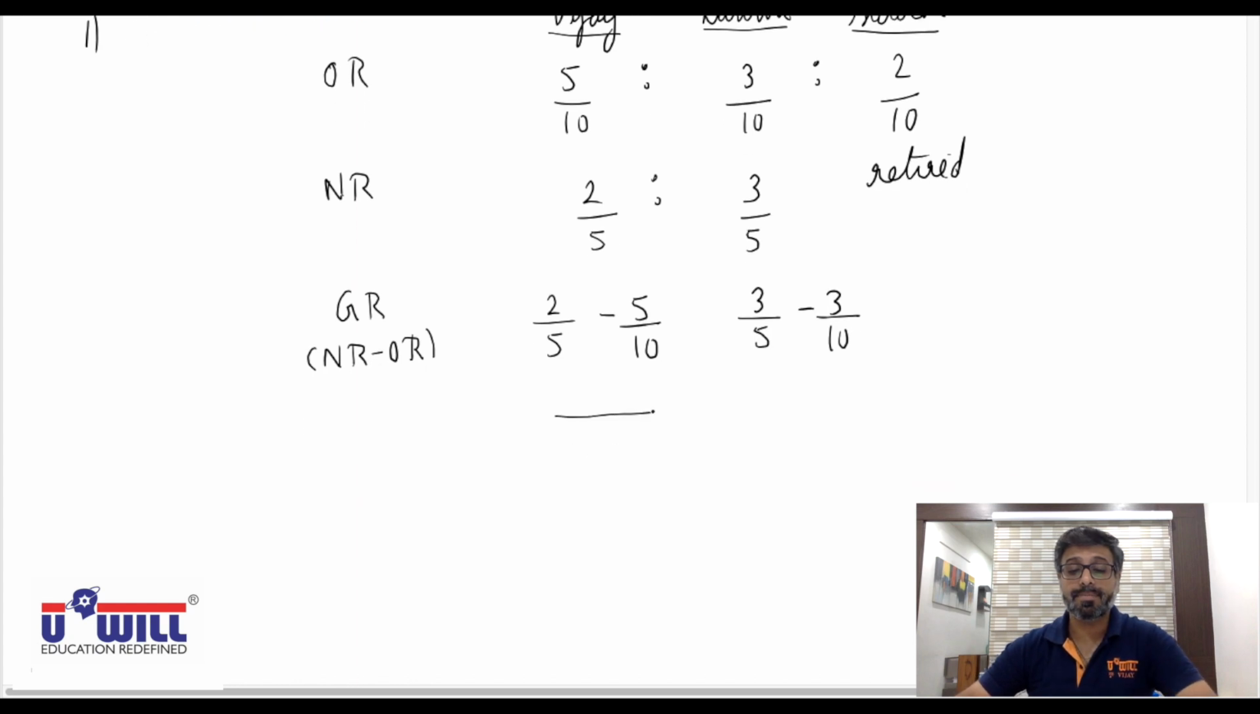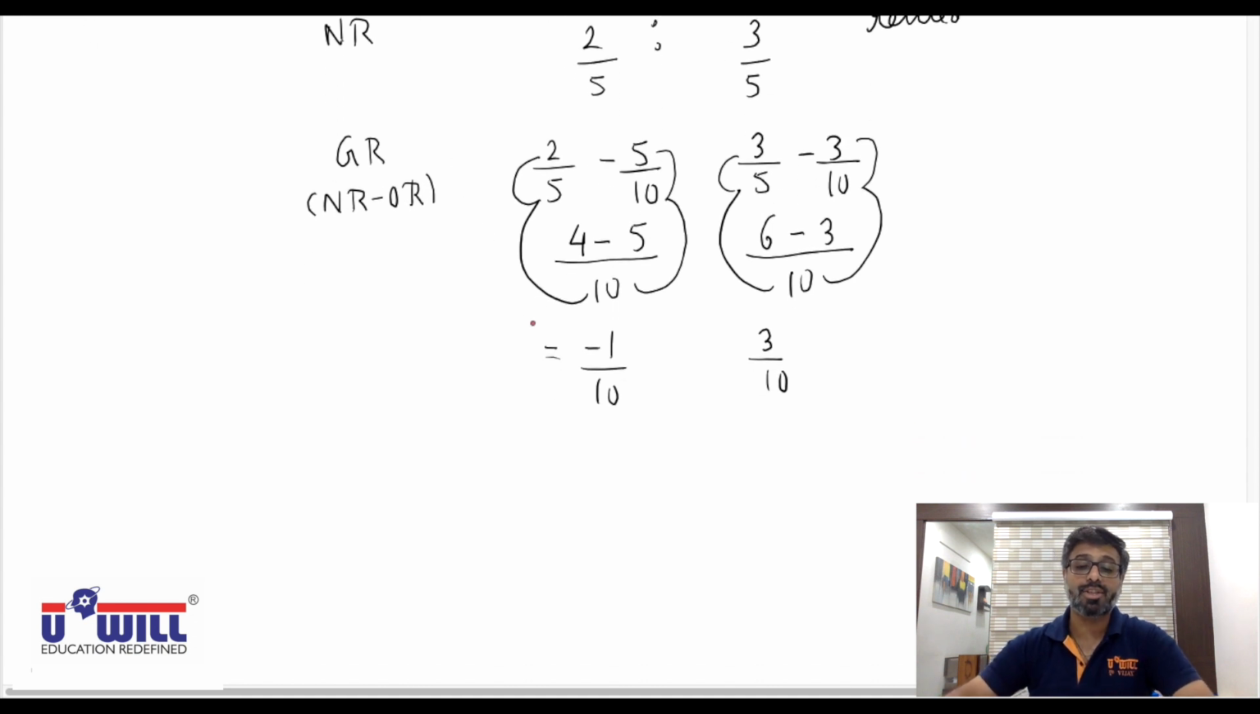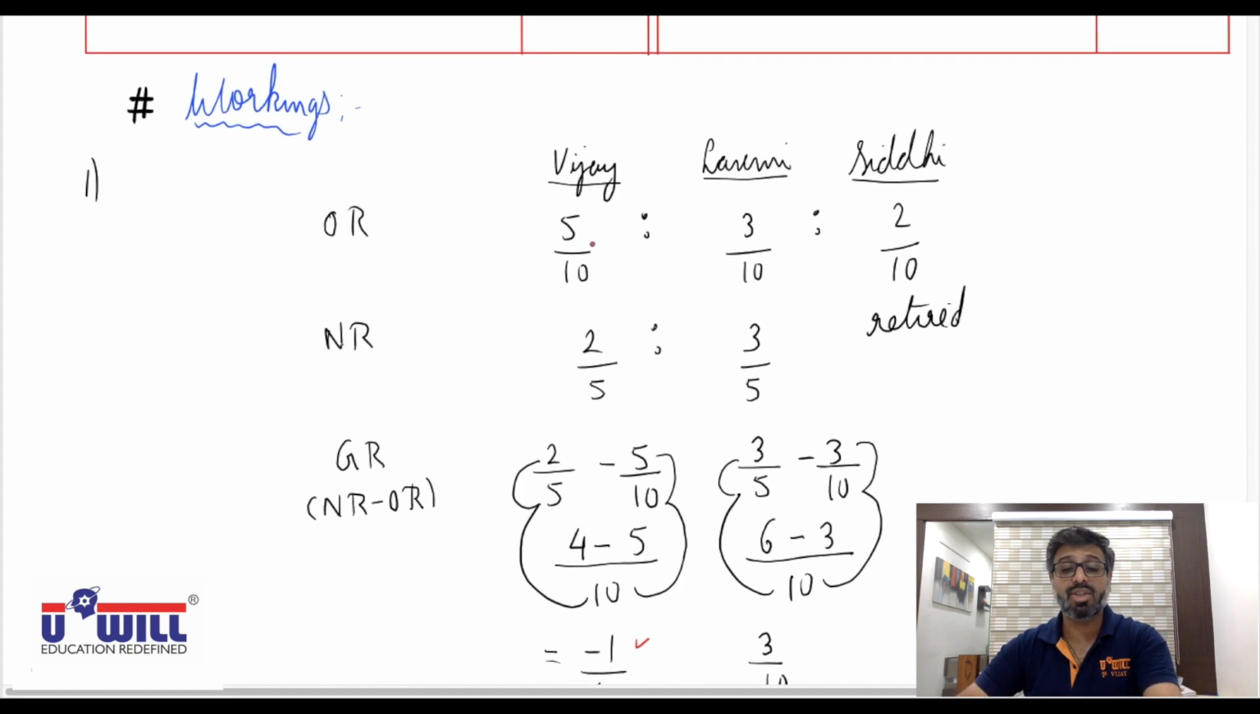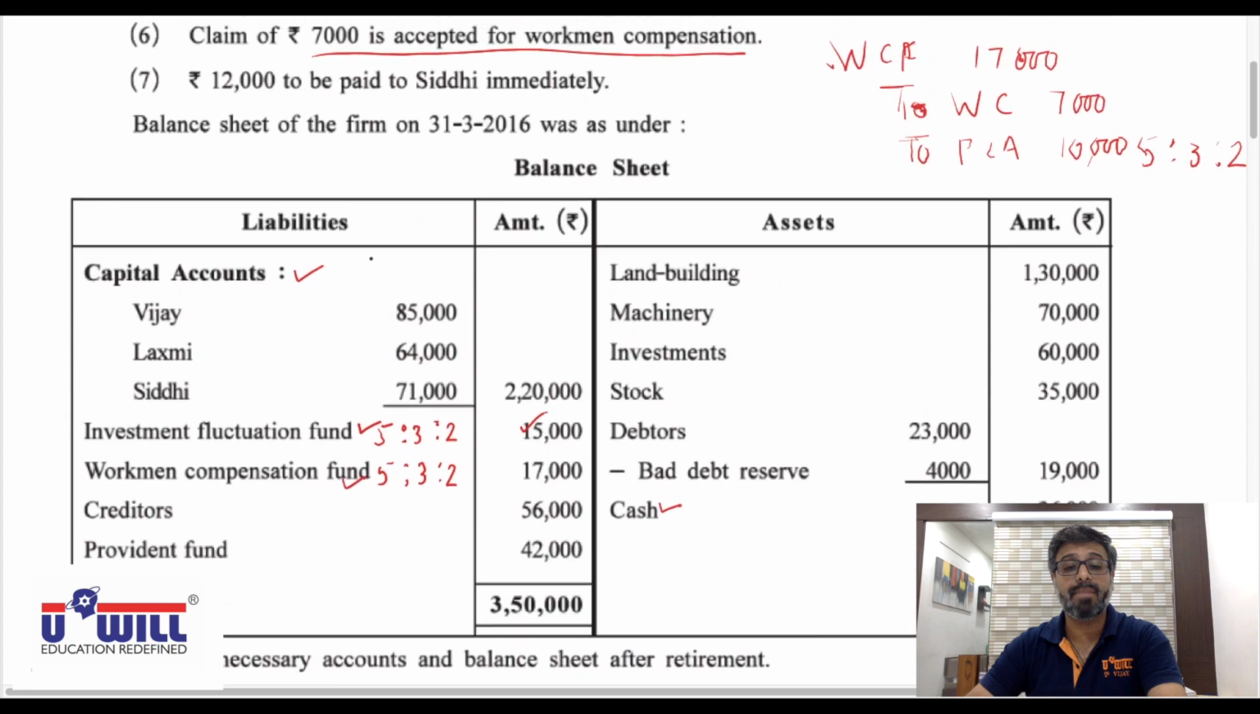So LCM is 10. 10 divided by 5, 2, 2 into 2, 4, minus 10 divided by 10, 1, 1 into 5, 5. Here 10 divided by 5, 2, 2 into 3, 6, minus 10 divided by 10, 1 into 3, 3. So 4 minus 5 is minus 1 by 10, 6 minus 3 is 3 by 10. Now minus 1 by 10 actually means a sacrifice. In gain ratio, if your answer comes negative, it actually means a sacrifice. So Vijay is not gaining, but he is sacrificing. Okay.